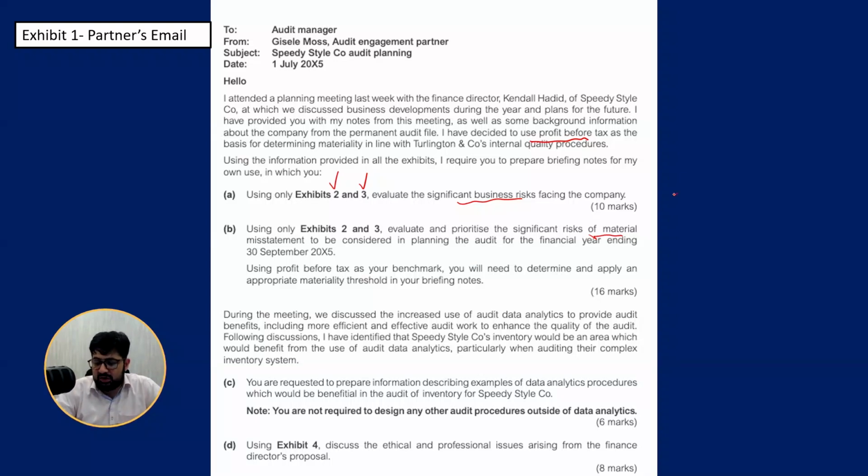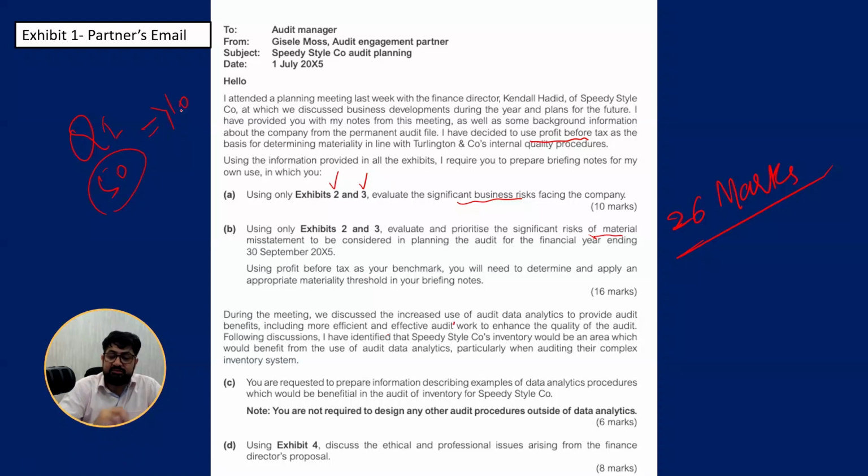Around here, you see there are 26 marks over here, which are technical marks. And you know that this total question number 1 is 50 marks, out of which 10 marks are professional marks.